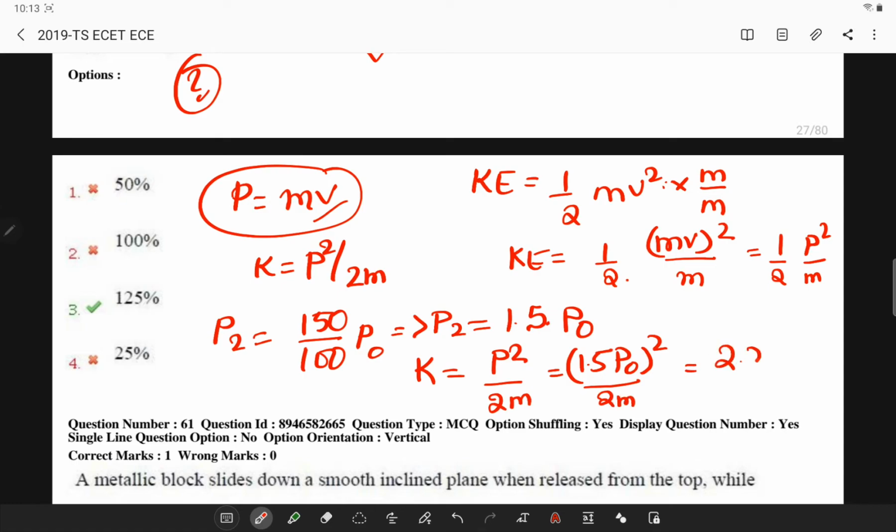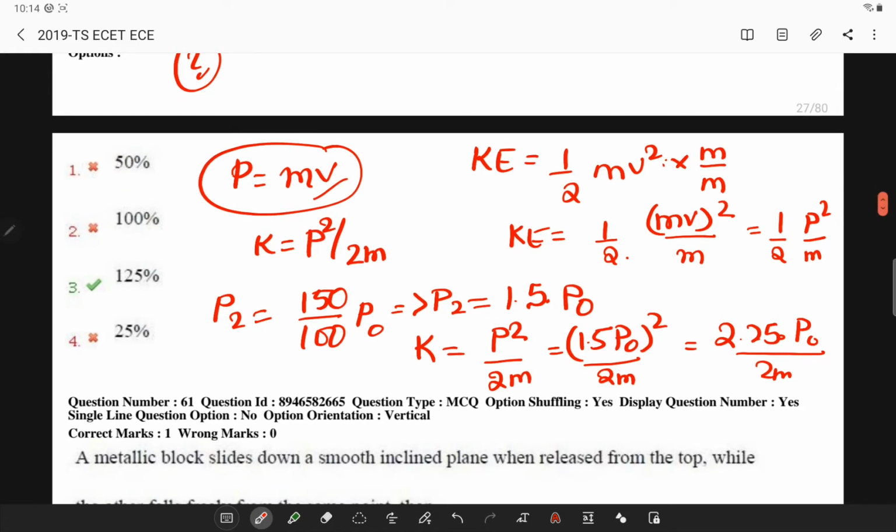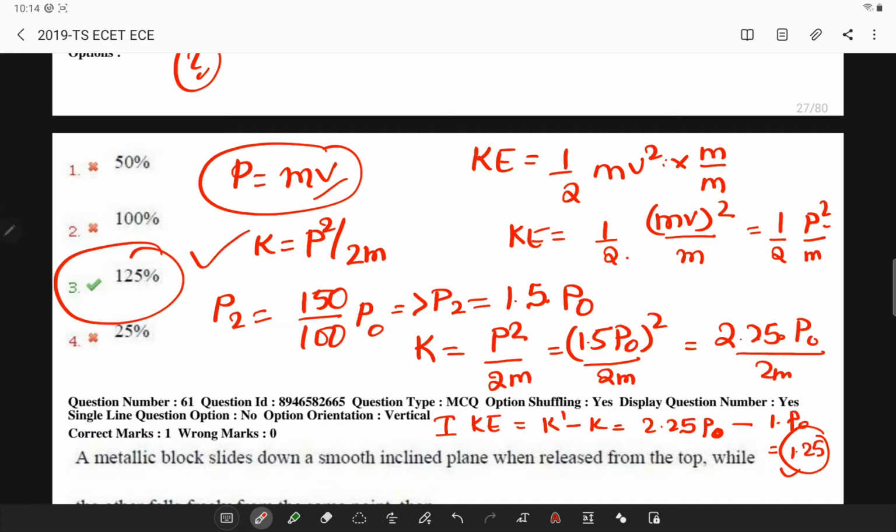So this will be 2.25 into P0 square by 2m. Now, what is the increase in the kinetic energy? It is simply K dash minus K, which is (2.25 minus 1) into P0 square by 2m. So this will be 1.25 times increase. So the answer is 125.